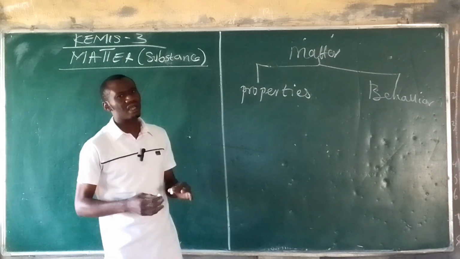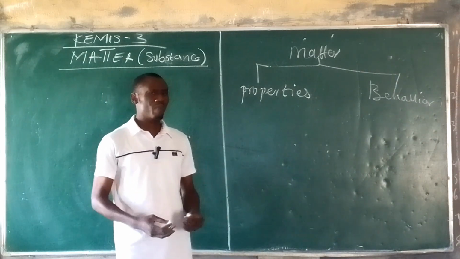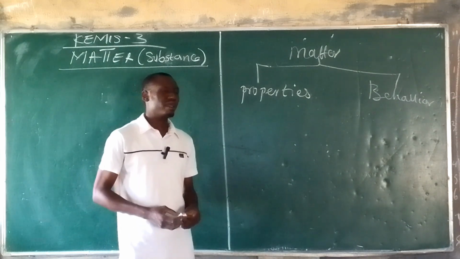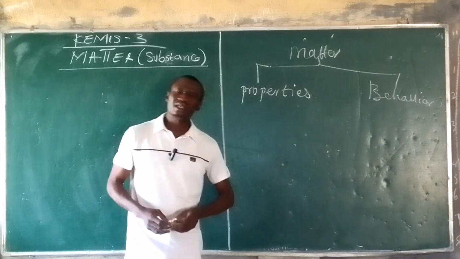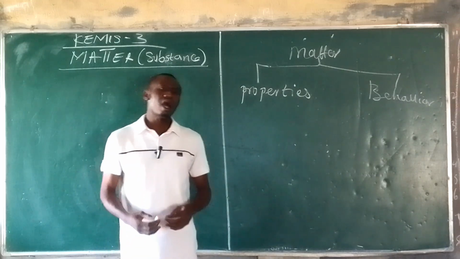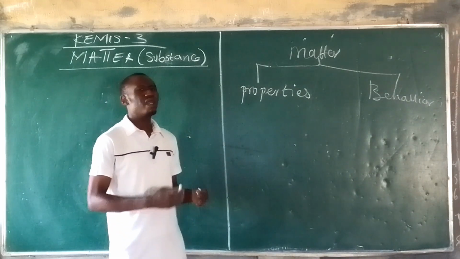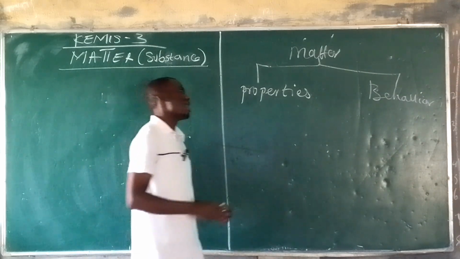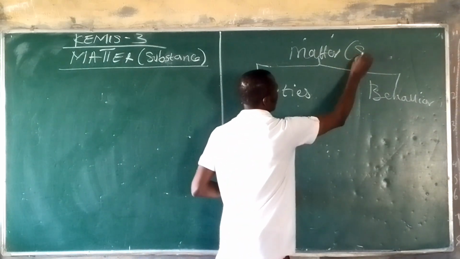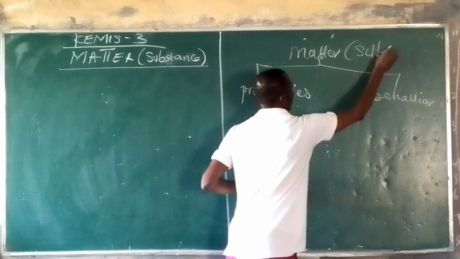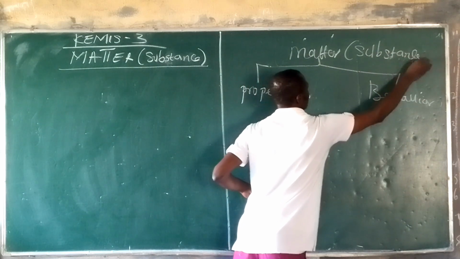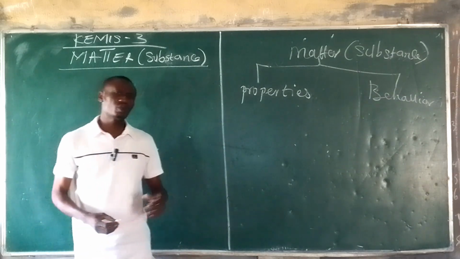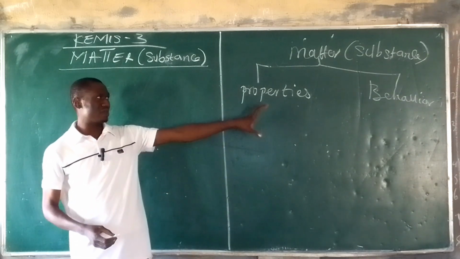And then if you are asked what matter is: matter is anything that has mass and occupies space. I'm sure you should know that by now. Check it again. Matter is anything that has mass and occupies space. And in chemistry, chemists see matter as substances. We see matter as substance. So when you hear me use the word substance, you know I'm referring to matter.